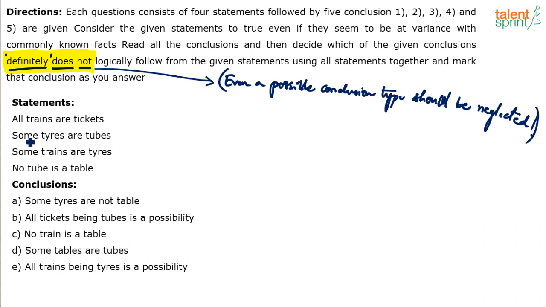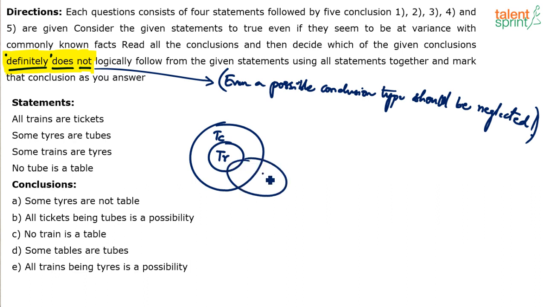The question here. So statements, 4 statements. The steps are the same. The concept is the same. Draw the basic diagram. All trains are tickets. All are T's only here. Some tires are tubes. Some trains are tires.